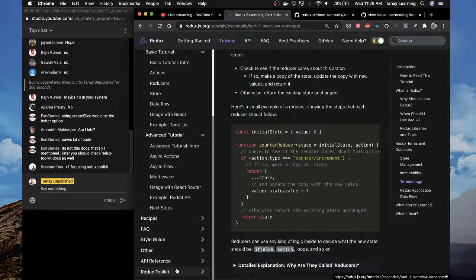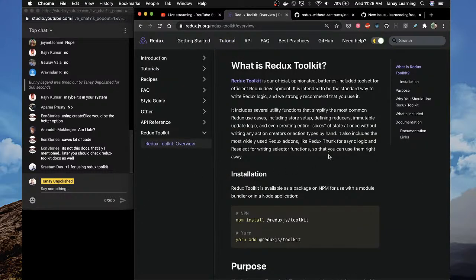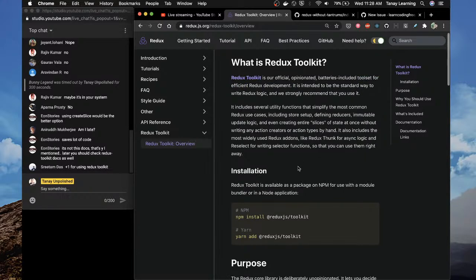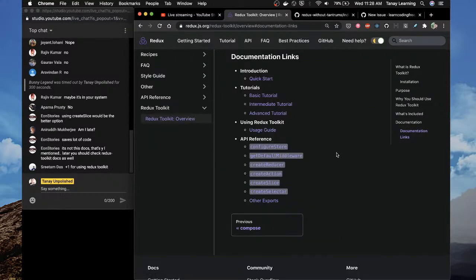So you guys are telling me to look into Redux Toolkit. Let's see. Official, opinionated, batteries included toolset for efficient Redux development. Okay. Standard way to write Redux logic. Recommended that you use it. Purpose, documentation, quick start tutorial, basic. Oh, there are other tutorials on Redux Toolkit.